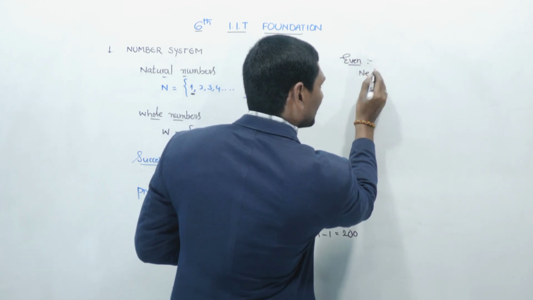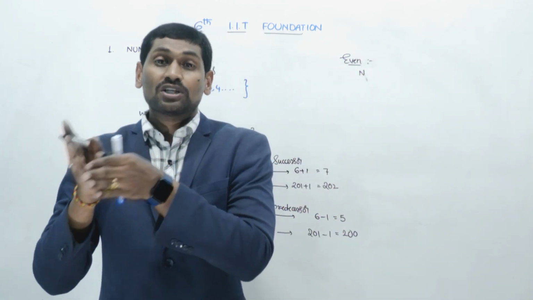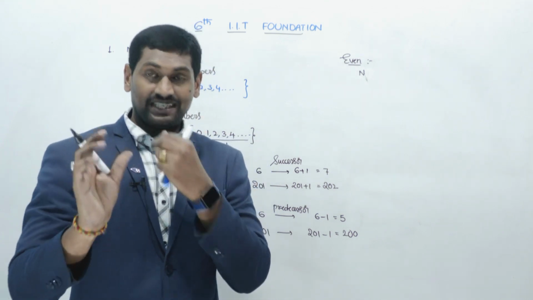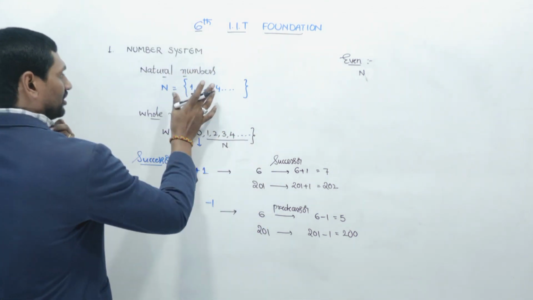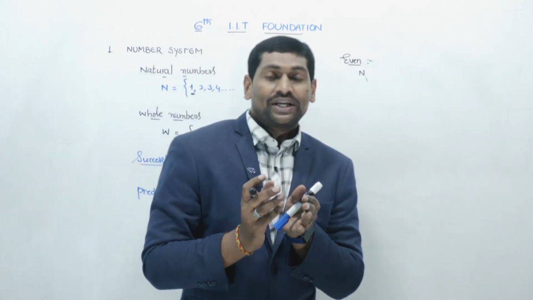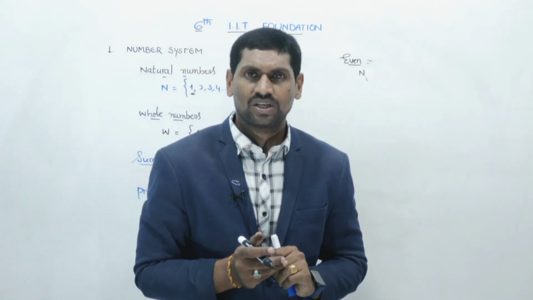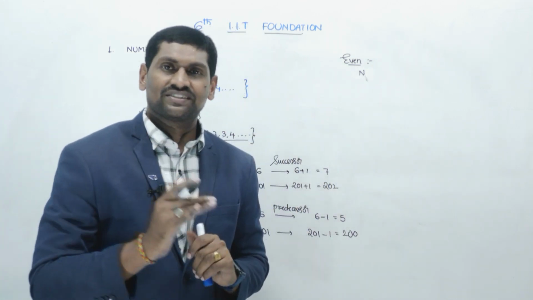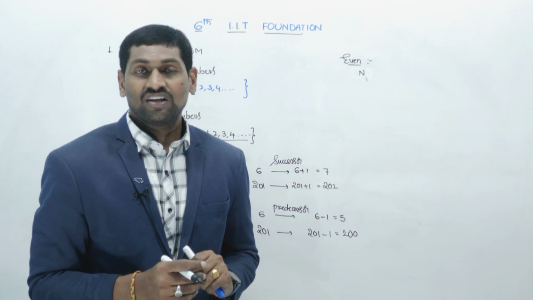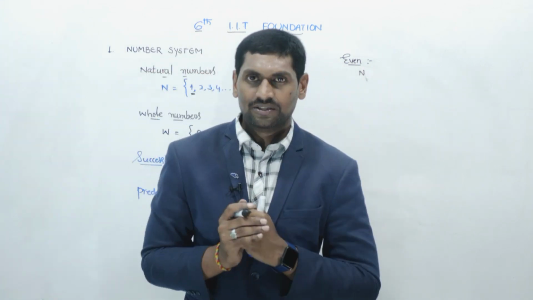We are taking even numbers from the set of natural numbers, because if we take 0 also, 0 is exactly divisible by 2. 0 can be divided by any number, 500, 600, any number. So we have to take only from the set of natural numbers.